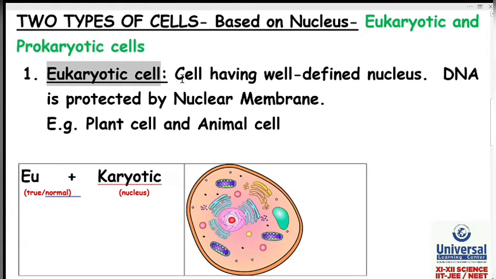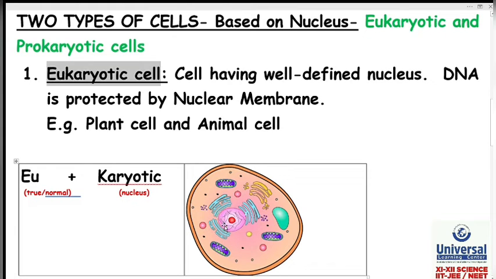Let us see the definition now. Cell having well-defined nucleus. DNA is protected by nuclear membrane. Cell having well-defined nucleus, or you can say cell having true nucleus or cell having normal nucleus, is eukaryotic cell, and DNA is protected inside by nuclear membrane.